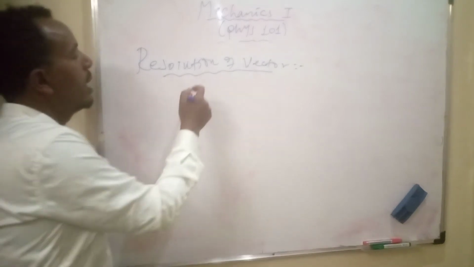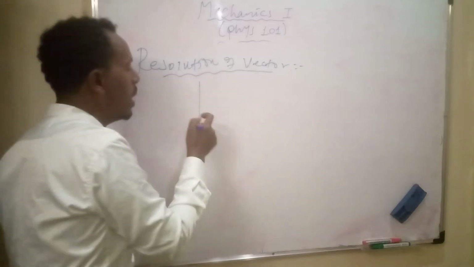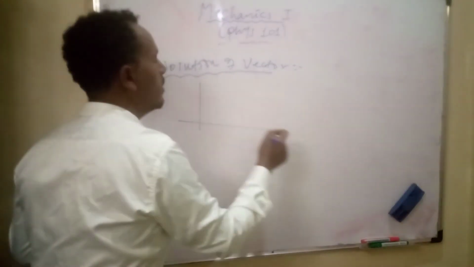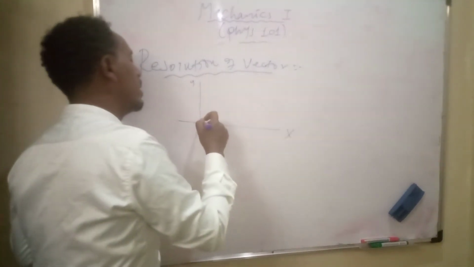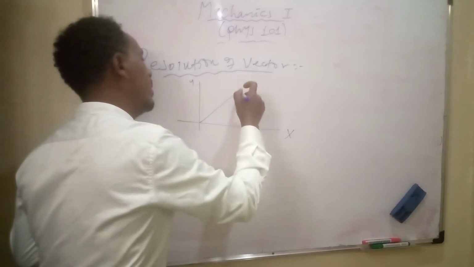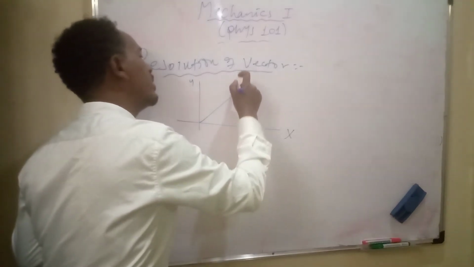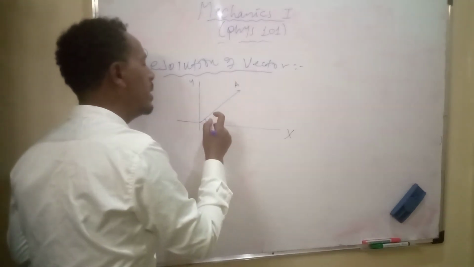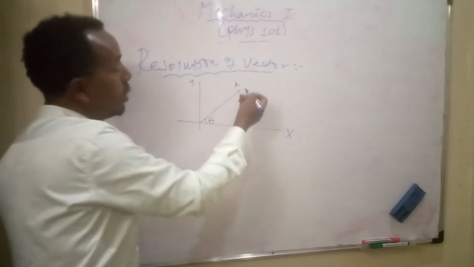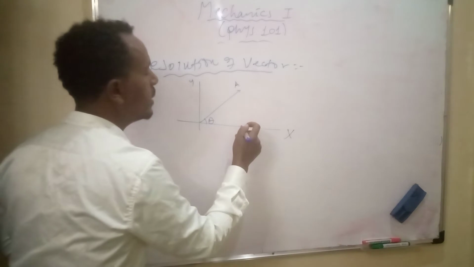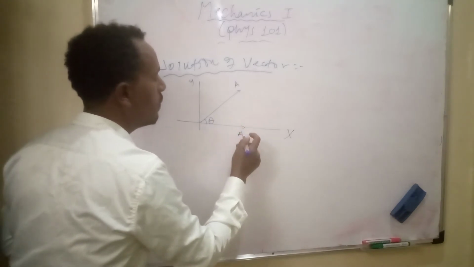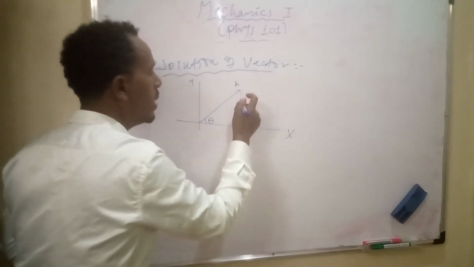For example, in the xy plane, a two-dimensional plane, let's say this is x and this is y. Vector A is along this direction, with angle theta here. So this single vector is decomposed into a vector along the x-axis, ax, and a vector along the y-axis,